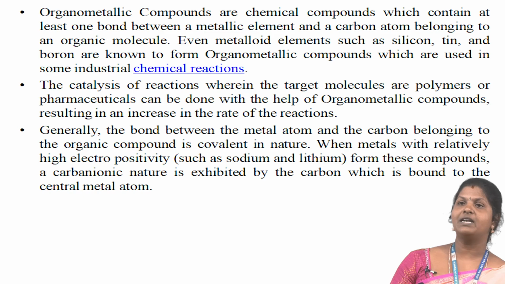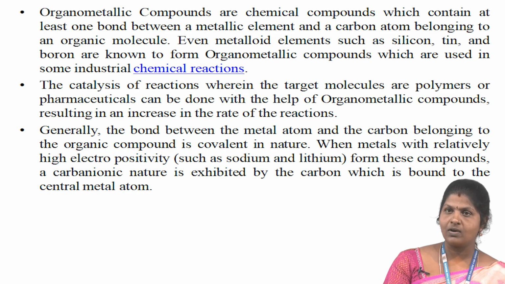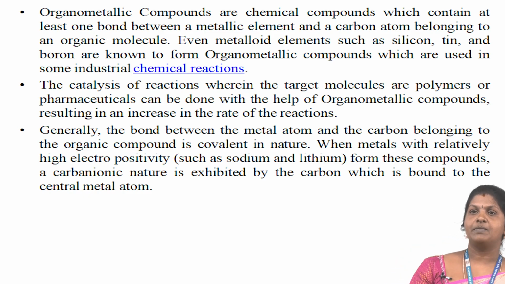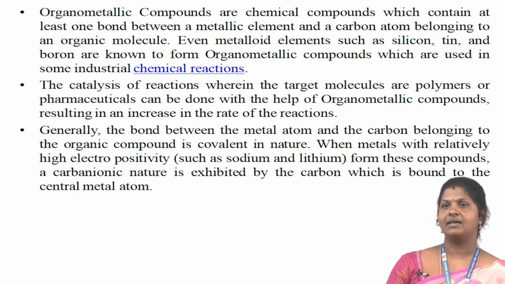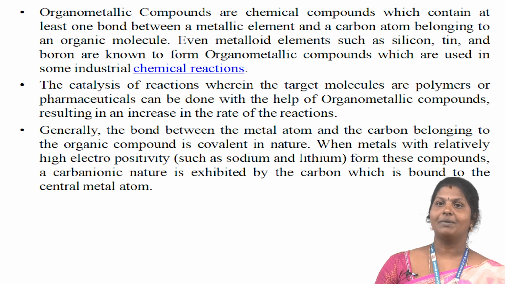Generally, the bond between the metal atom and the carbon belonging to the organic compound is covalent in nature. That means when metals with relatively high electropositivity, such as sodium and lithium, form these compounds, a carbanionic nature is exhibited by the carbon which is bound to the central metal atom.